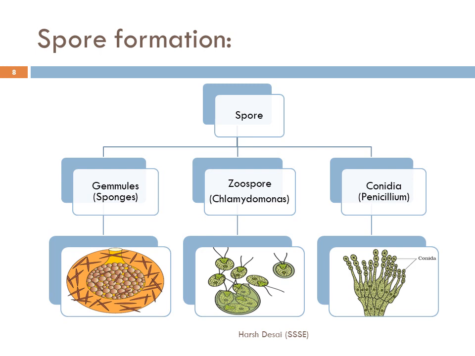The next process is spore formation. Endospore formation is one of the processes in which spores are produced, and the spores are of different types. As we can see here, in sponges gemmules are produced. In Chlamydomonas, which is a type of algae, zoospores are produced, and in Penicillium, which is a fungus, conidia are produced. These are the different mechanisms by which spores are produced, and these spores are ultimately the ones that can develop into new organisms.